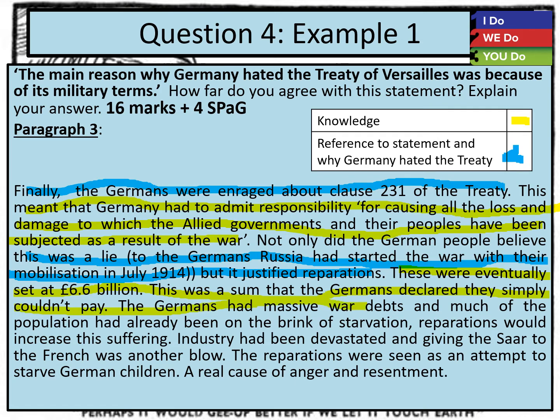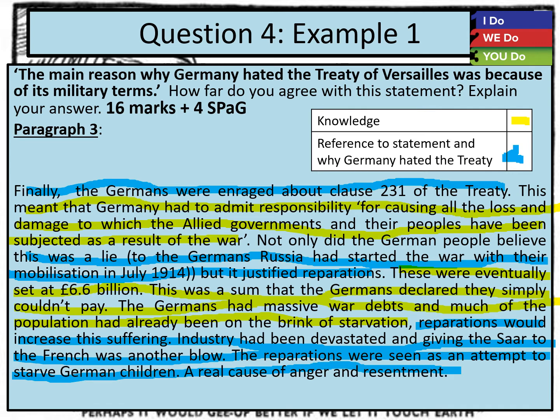The Germans had massive war debts, and much of the population had already been on the brink of starvation. And they hated it because reparations would increase this suffering. Industry had been devastated, and giving the Tsar to the French was another blow. The reparations were seen as an attempt to starve German children, a real cause of anger and resentment.